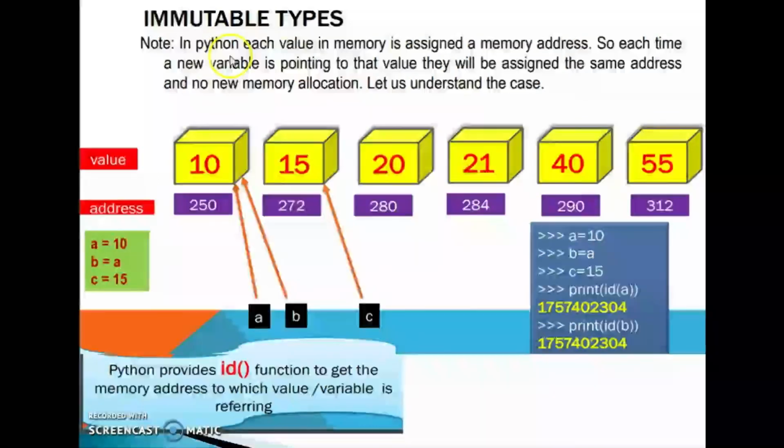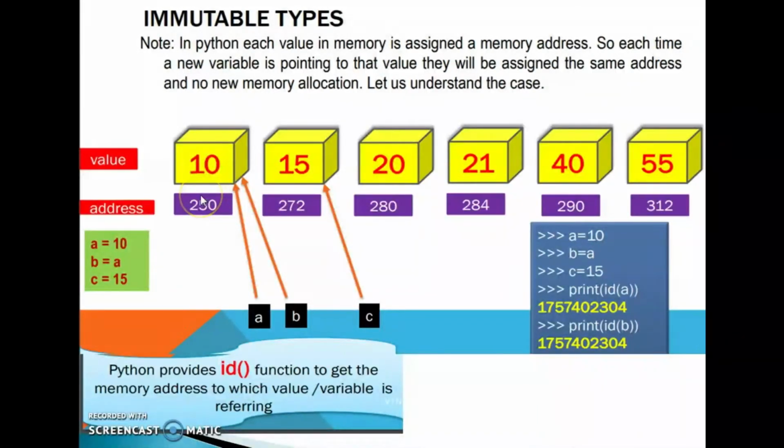In Python, each value in memory is assigned a memory address. Here is the value and its address. 10 is a value, and that value has its own memory address.